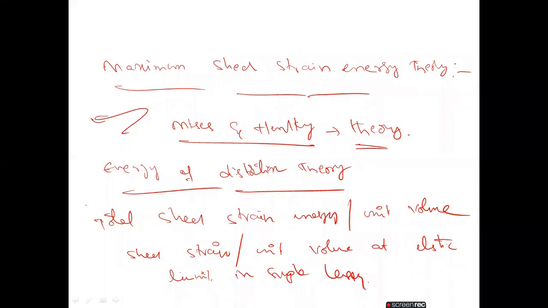This is the theory where we are going to discuss the values. It says the total shear strain energy per unit volume reaches the shear strain energy per unit volume at the elastic limit in simple tension. So first we have to calculate the total shear strain energy.